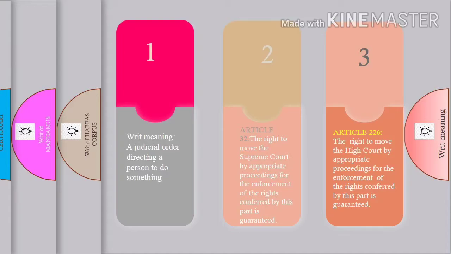Here there are two ways. If you go to the Supreme Court, Article 32 is there. If you go to the High Court, Article 226 is there. These two courts solve the problem.